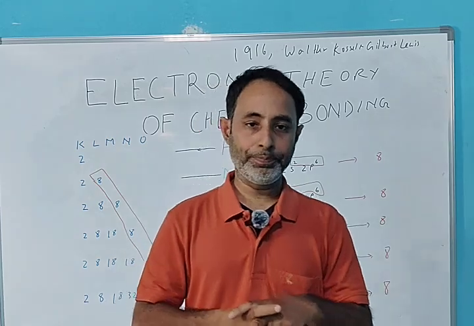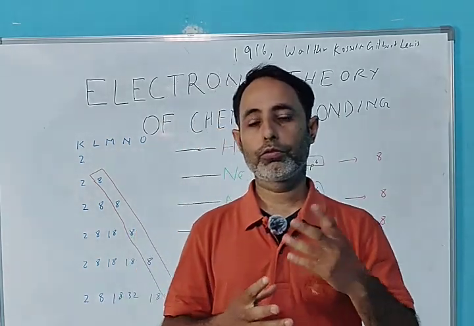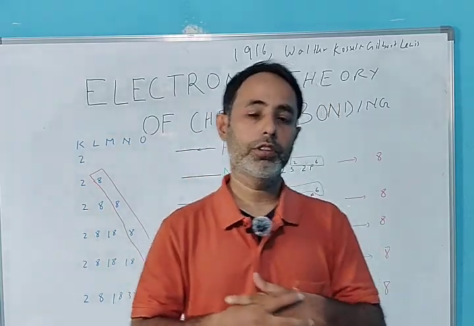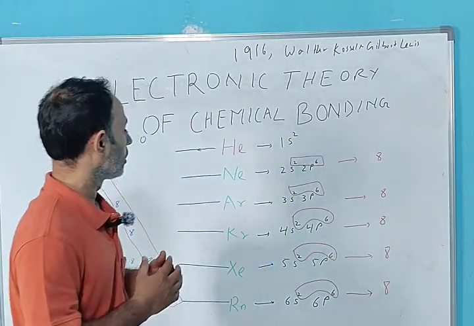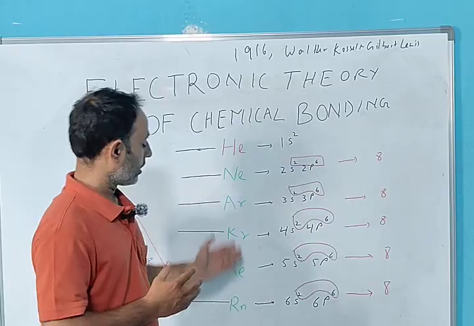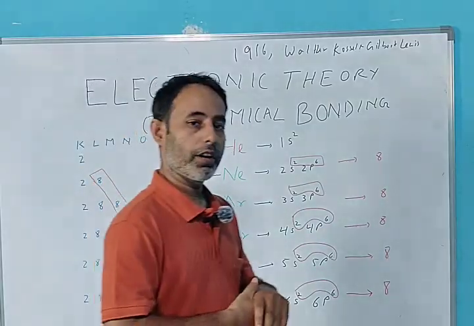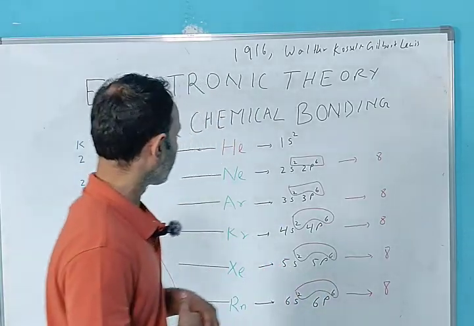So they looked at noble gases and examined their electronic configuration. What they found was that all the noble gases except helium have 8 electrons in their outermost shell or valence shell.